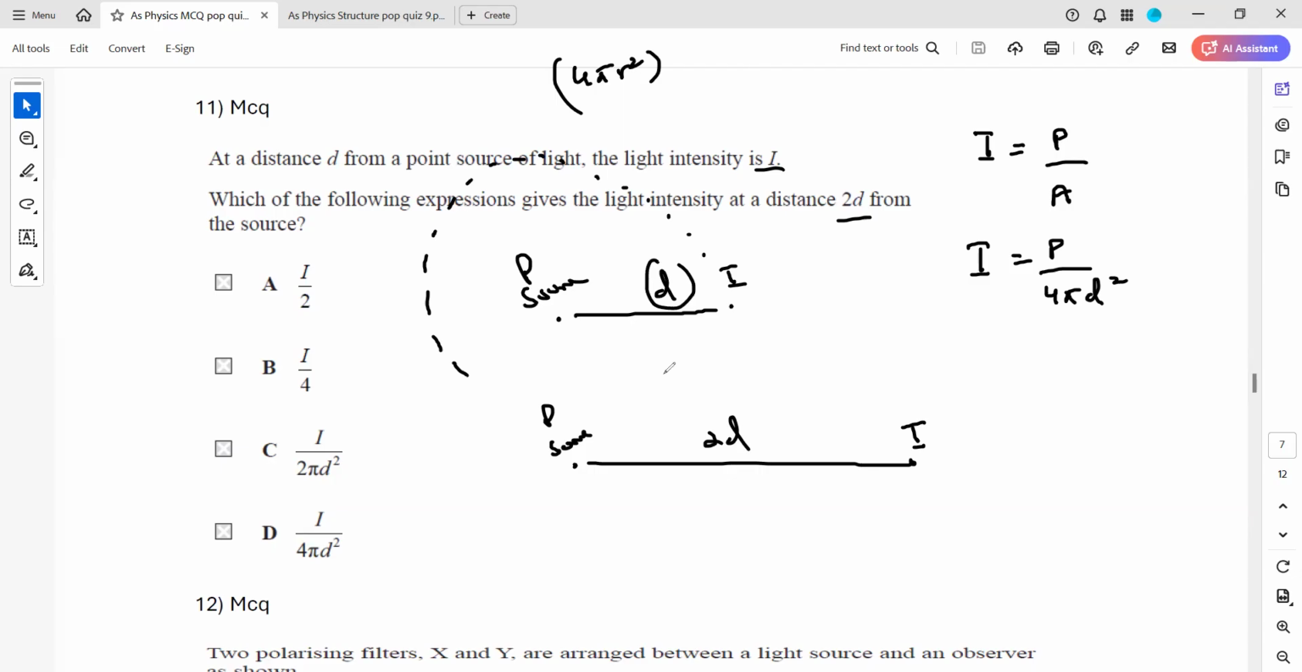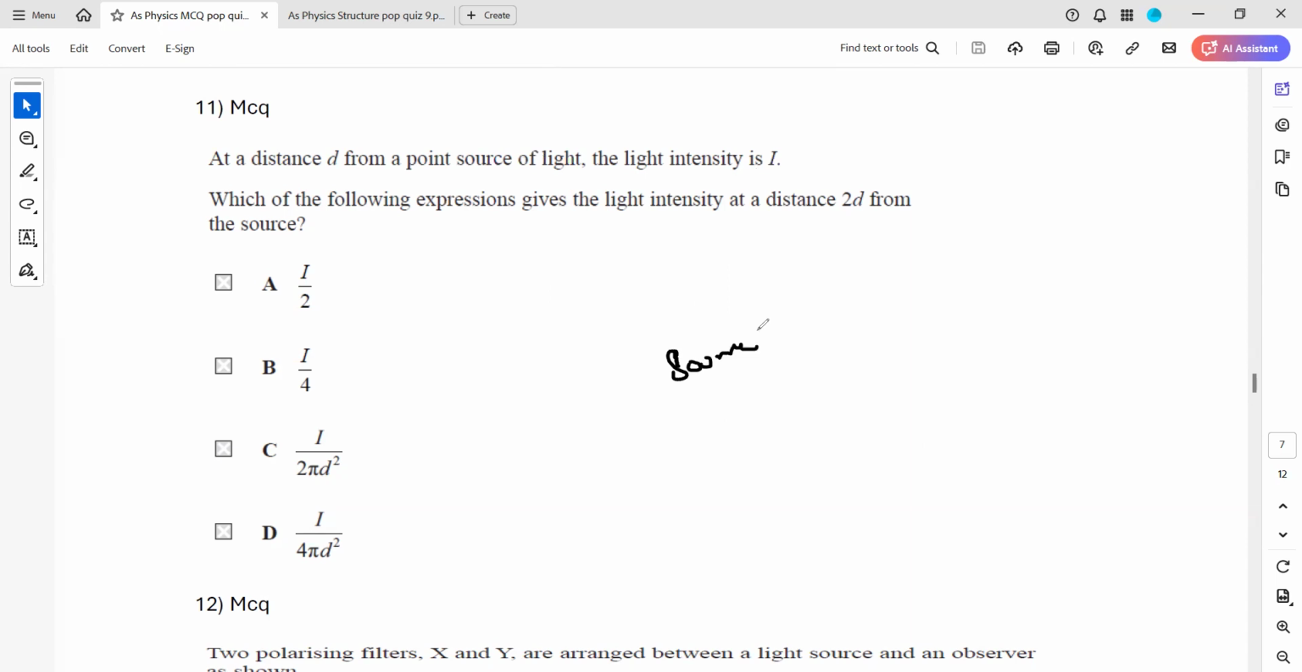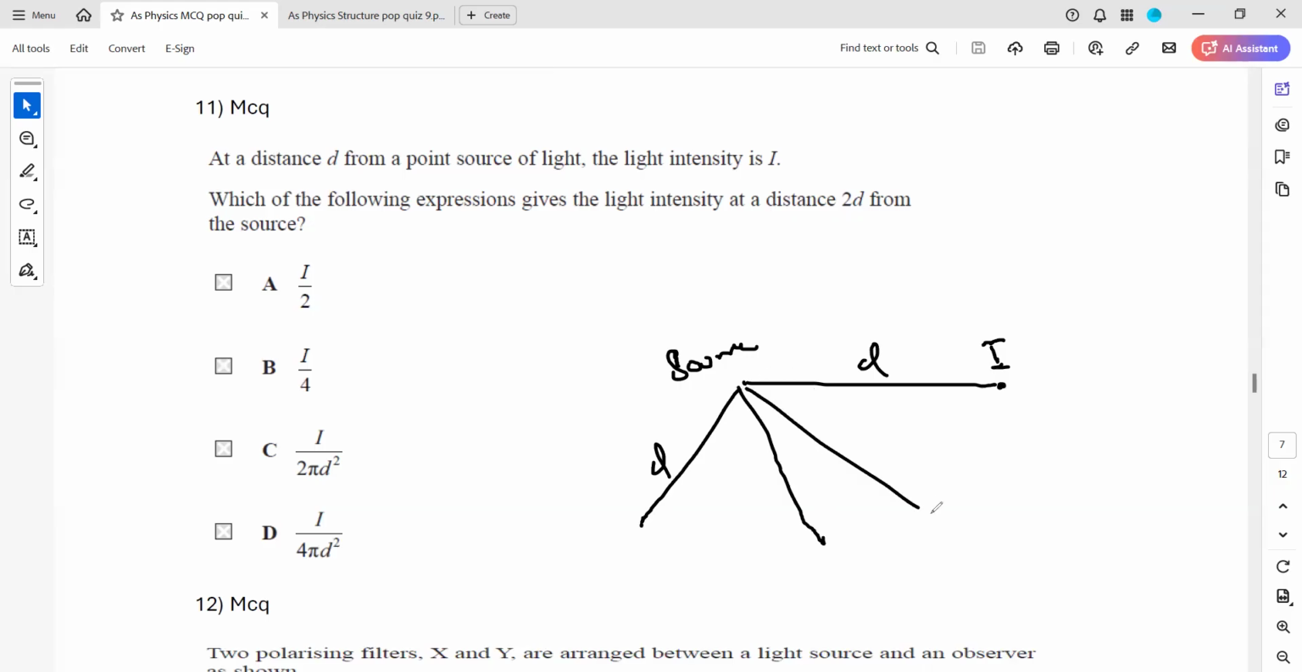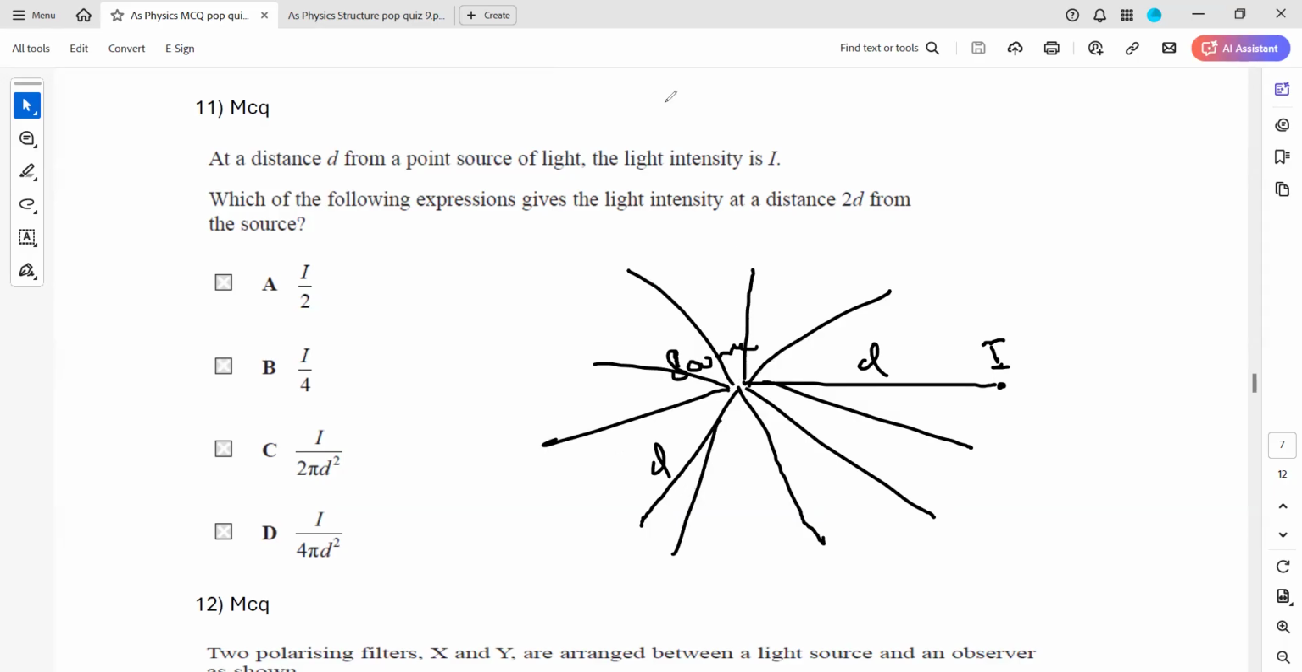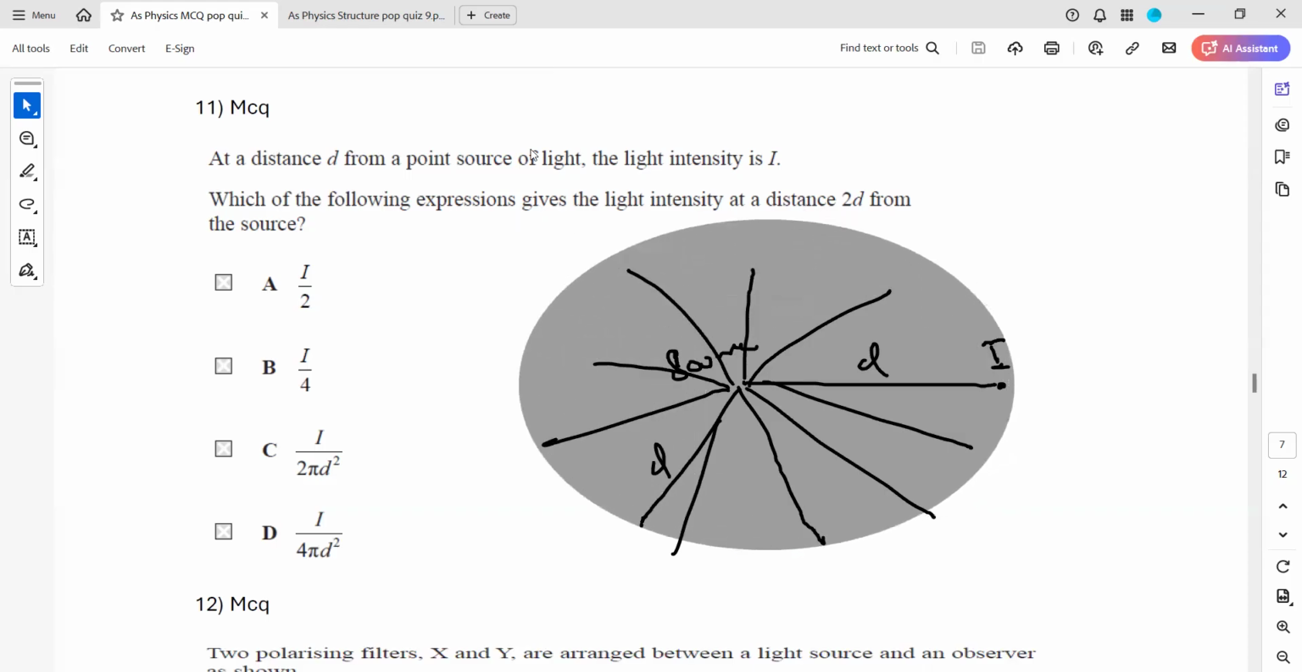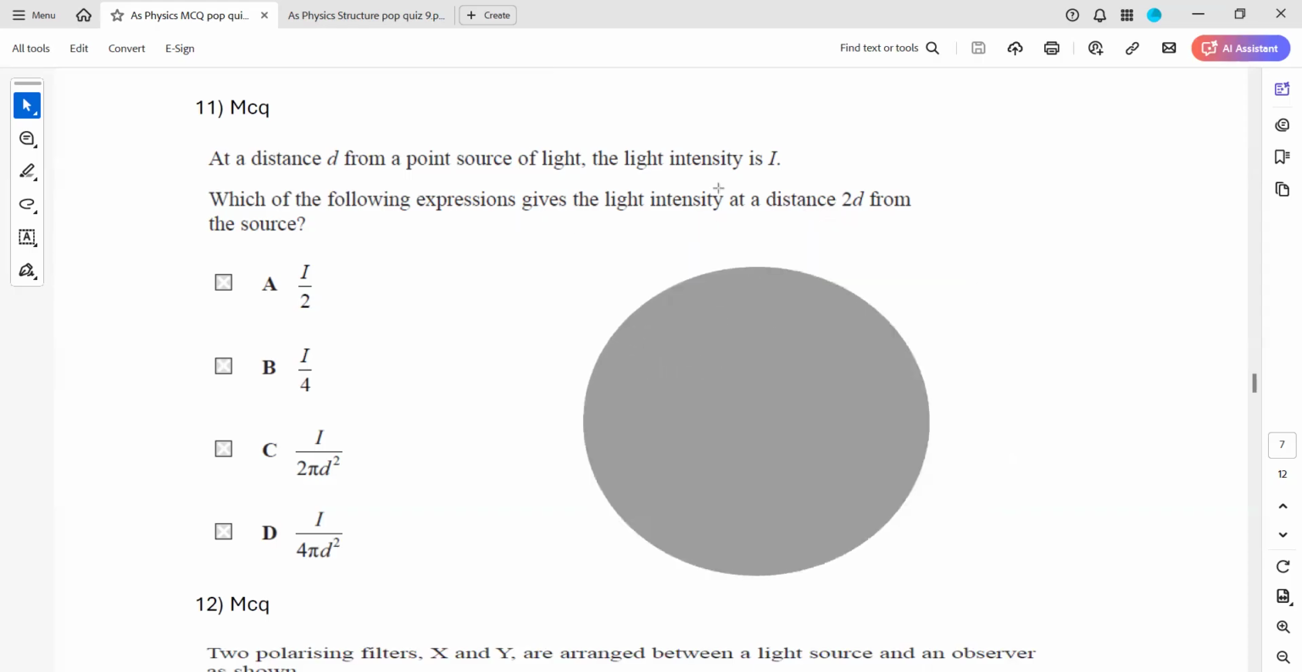Look, we have a source and they're saying that at a distance d from the source, the intensity is I. There is another point at a distance d, and another point at a distance d. So there will be a lot of points which are at a distance d from the source. When we combine all those points, it will make a 3D structure, which will be a sphere. This S is representing the source.